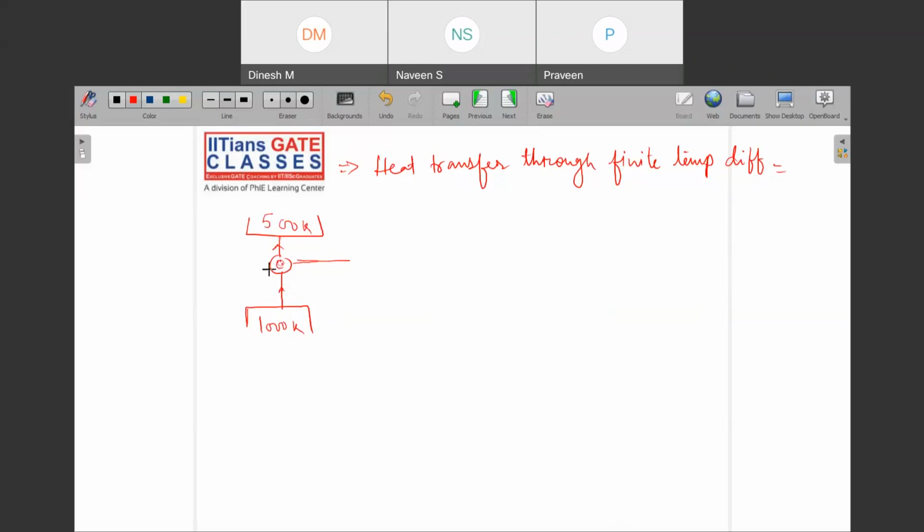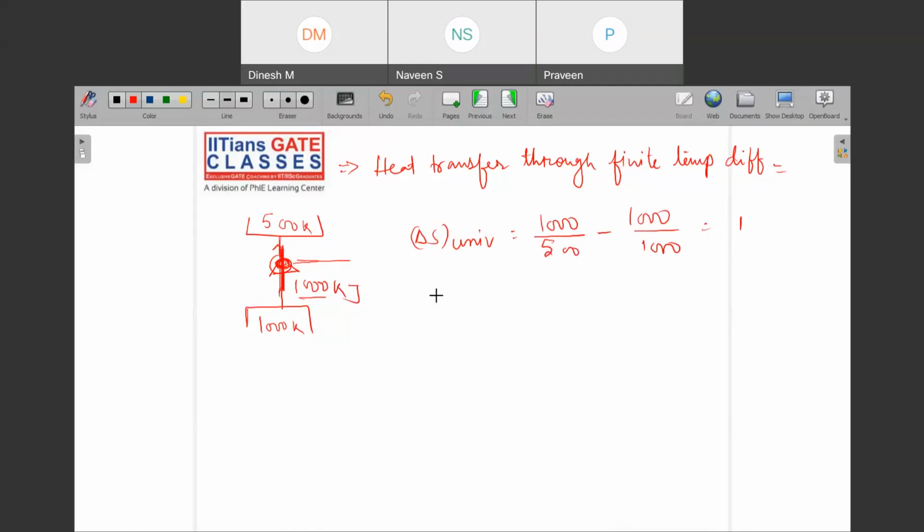Let us say for simplicity that 1000 kilojoule of heat is being transferred from 1000 Kelvin to 500 Kelvin. Then what is the delta S? Delta S of universe will be nothing but dQ upon T. So this 1000 is at 500 now, but this 1000 was initially with whom? 1000 Kelvin. So this is equal to 1.